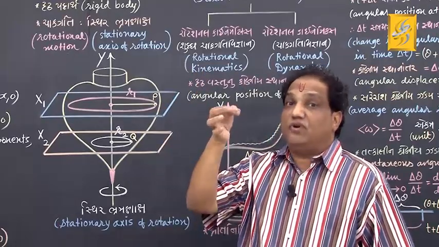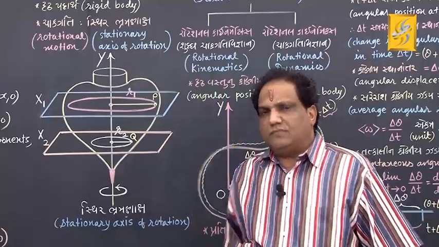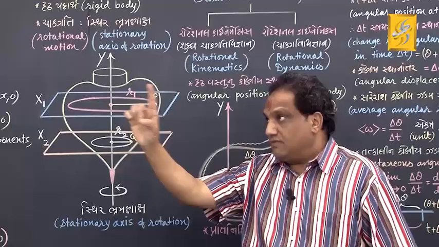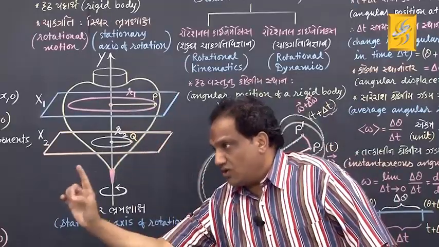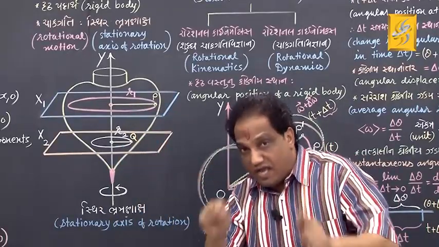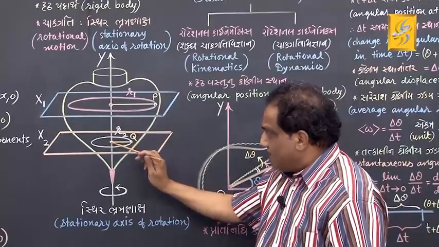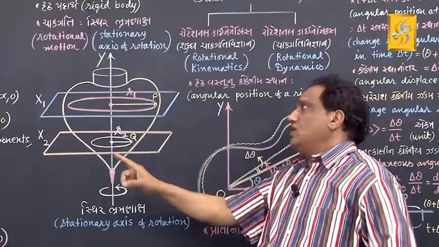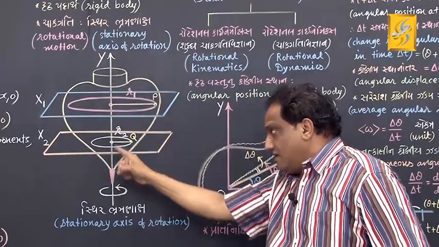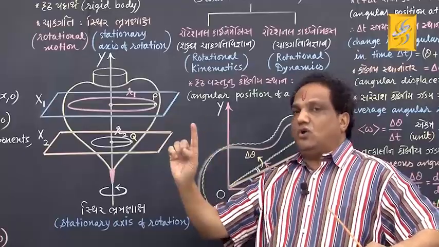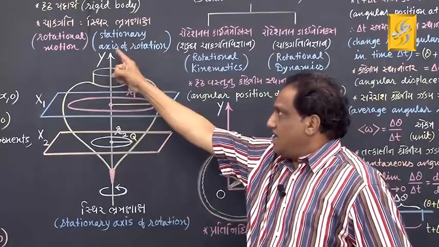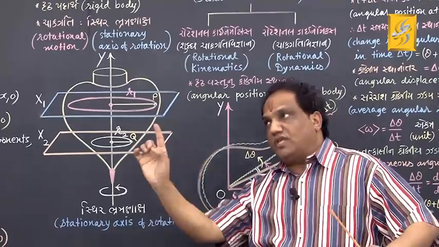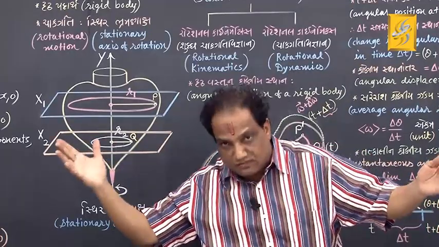Correct? How would you define it? Very simple. If all the constituent particles of a given rigid body perform circular motions, and if centers of their circular paths remain at rest, remain stationary over some definite straight line, then that motion is called rotational motion, and that definite straight line is called axis of rotation for that rotational motion.